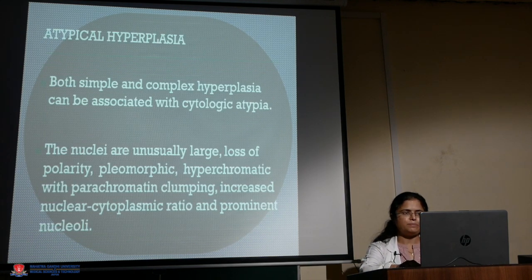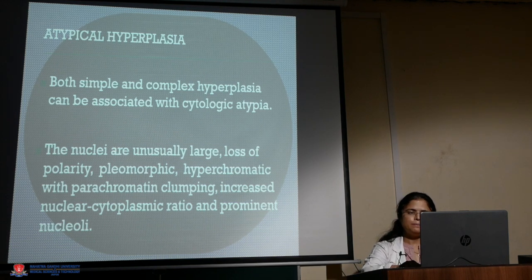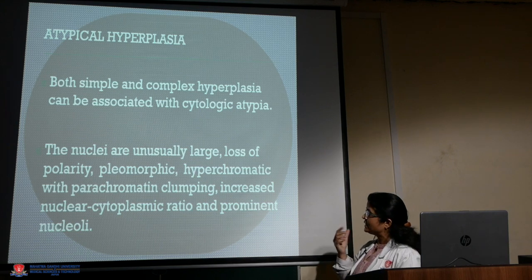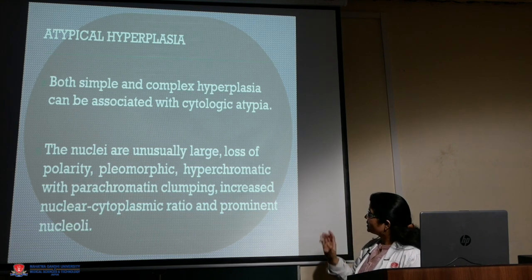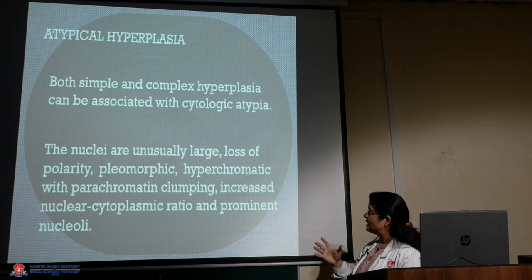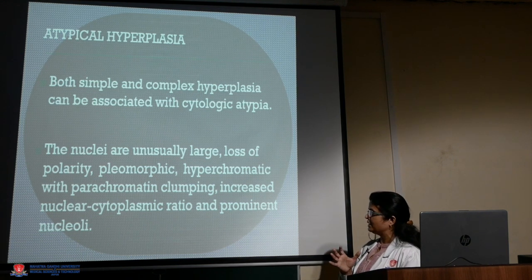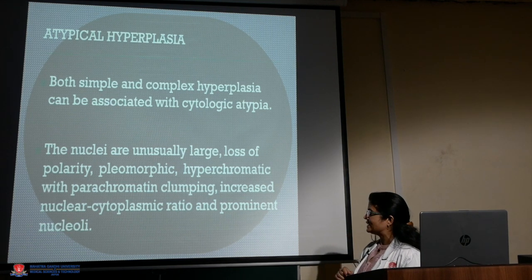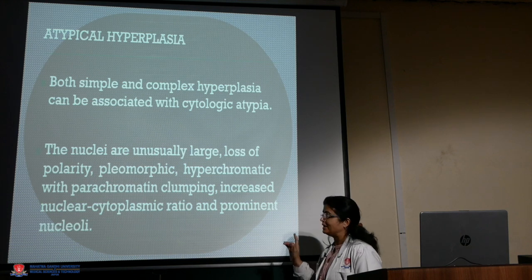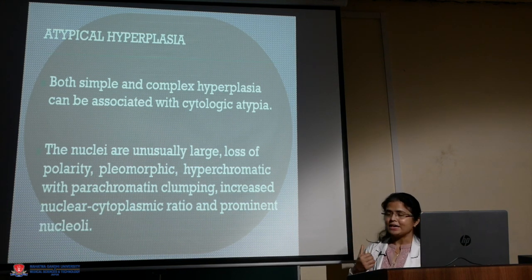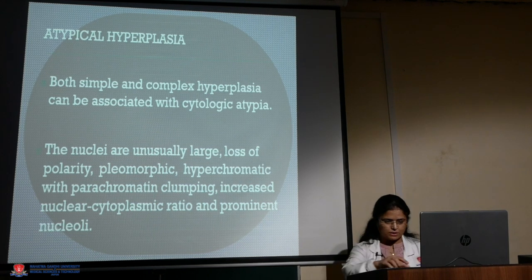Now coming up to the atypical hyperplasia, both simple and complex, that is the hyperplasia containing the atypia. What is atypia? In atypia, the nucleoli are usually large, they lose polarity, and there are pleomorphic, hyperchromatic, darkly staining nuclei with parachromatin clumping, increased nuclear cytoplasmic ratio and prominent nuclei. These are the features of atypia. So, if the endometrial hyperplasia has got atypia, it increases the chances of development of endometrial carcinoma later on.